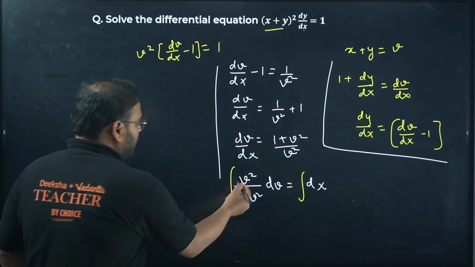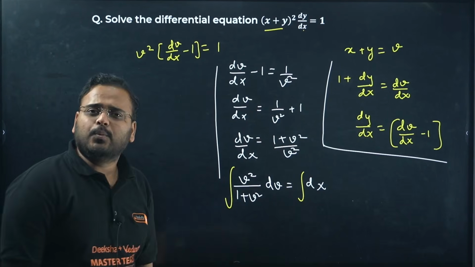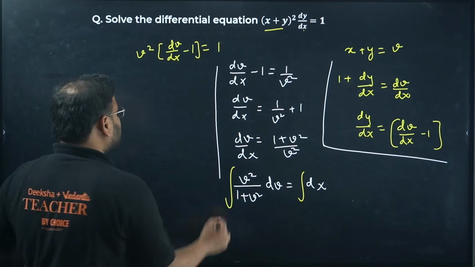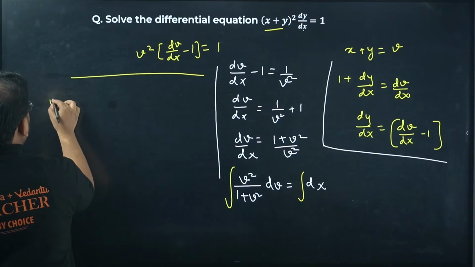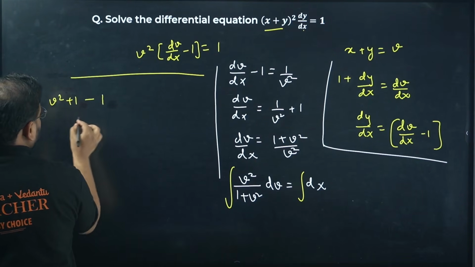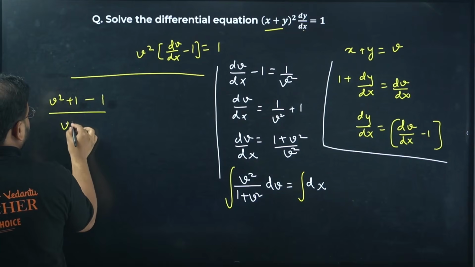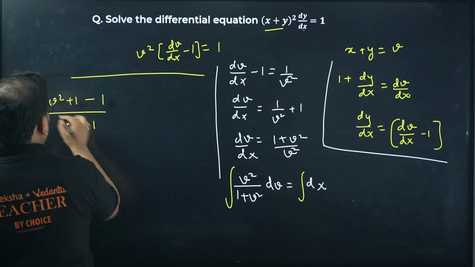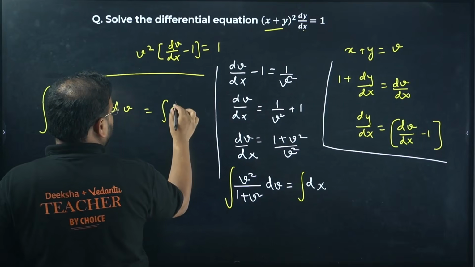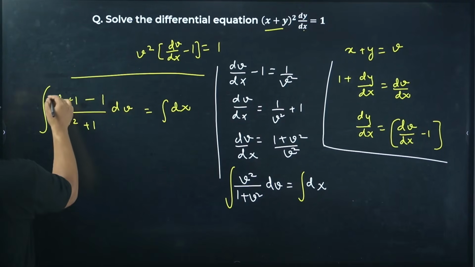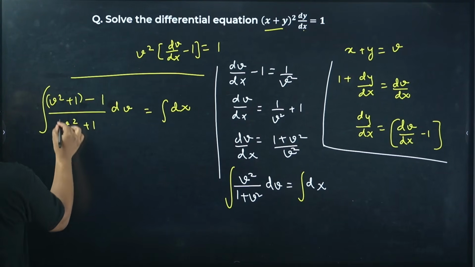Okay, so to integrate this, what are we going to do? Substitution? No, actually we can use a smart method of adding 1 and removing 1. So v square plus 1 minus 1 divided by v square plus 1, this with dv, and again integration of dx. Check this out. I can separate on this term. I get this and this will be cancelled.